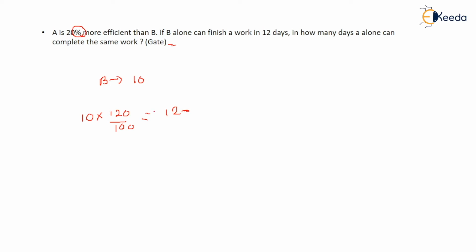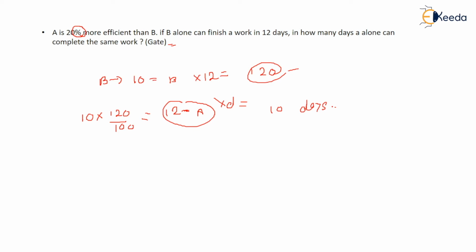So A can make 12 chairs in a day, B can make 10 chairs in a day, and B worked for 12 days. So how many chairs did he make? 120 chairs. And A can make 12 chairs in a day. So how many days will he take to make those 120 chairs? 120 pages or chairs, anything. So he will take 10 days. 10 days is the right answer.